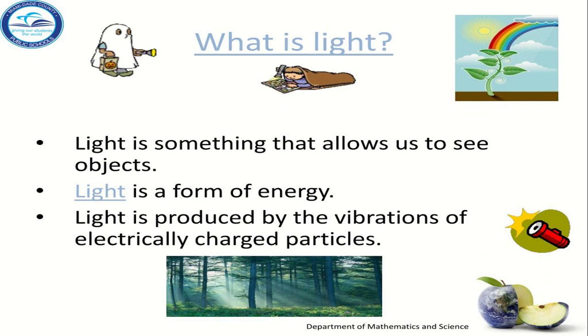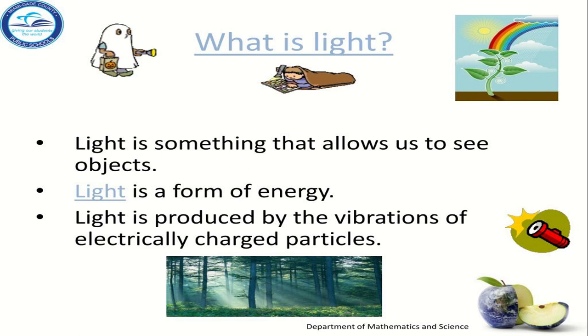So what is light? Light is something that allows us to see objects. Light is a form of energy. Light is produced by the vibrations of electrically charged particles. This point is not for you. You will just remember these 2 points for light: light is something that allows us to see objects, and light is a form of energy. Energy means the ability to do work, and light has the ability to do work. That's why light is called energy.